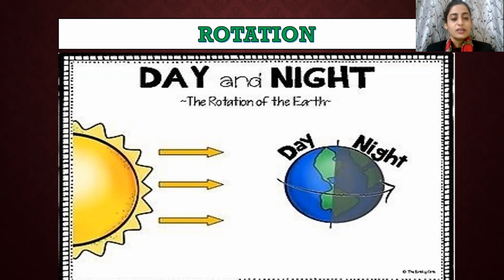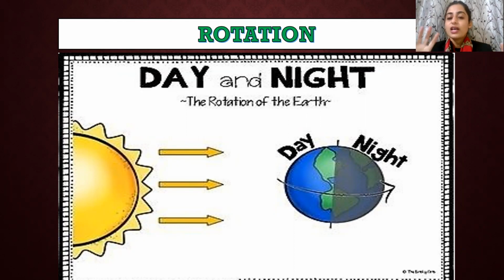As you see here, there is the sun. And I already told you, children, these planets, they do not have their own light or heat. Who provides them with it? The sun, right? So now the sun has provided light to the part where you can see some day.